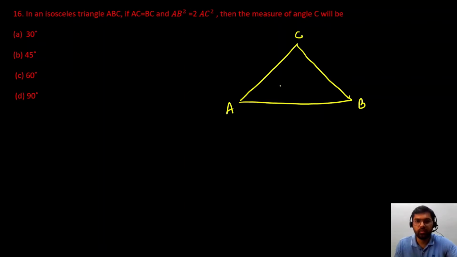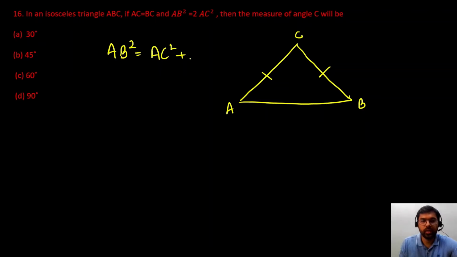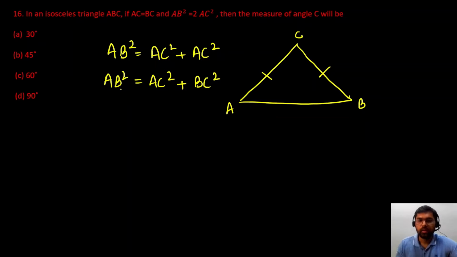So we are given that AC side is equal to BC side, and we are also given that AB square is equal to twice AC square. So I am using this relation. AB square I am writing as AC square plus AC square. Okay, and AC and BC both are equal, so I can also write it as AC square plus BC square. So you can see that in the given triangle, one side's square is equal to the sum of the squares of the other two sides.